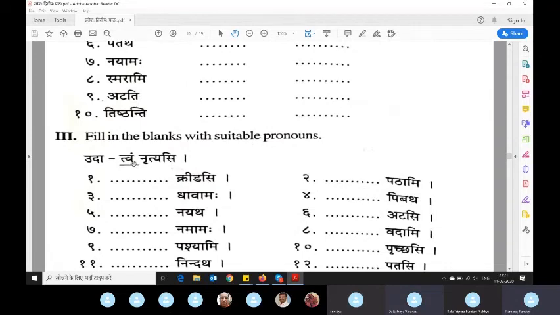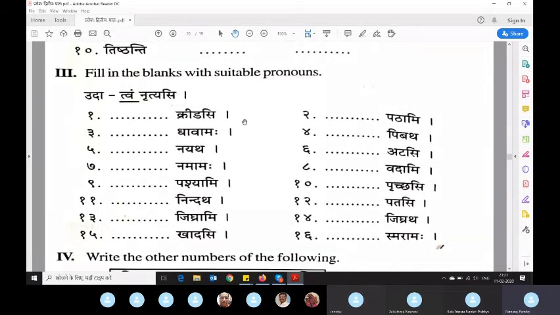Now the second question is: fill in the blank with suitable pronouns. You have to use any suitable pronoun. So here what should I fill? First one, kridasi. Tvam kridasi. How will we figure it out? First we will see what verb it is. This is madhyam purusha ekvachana.